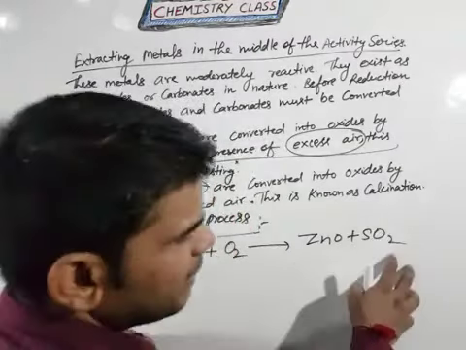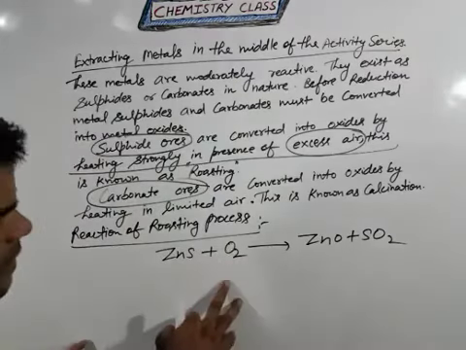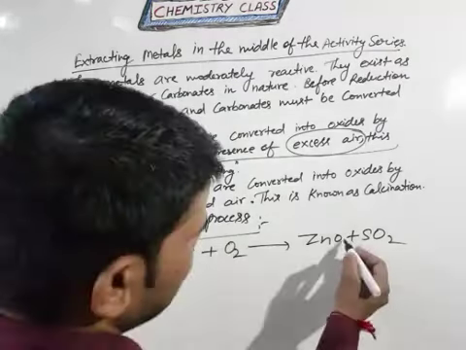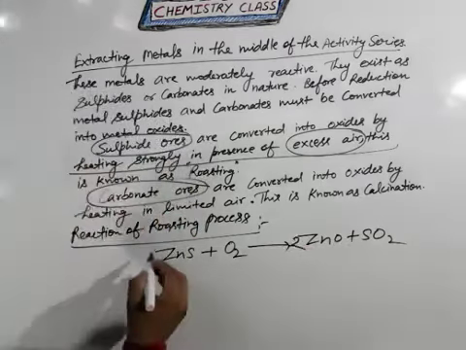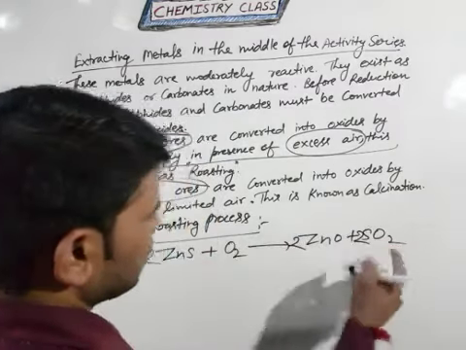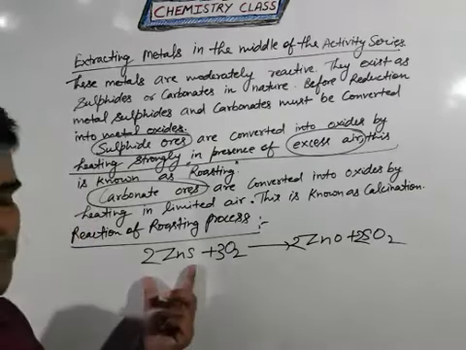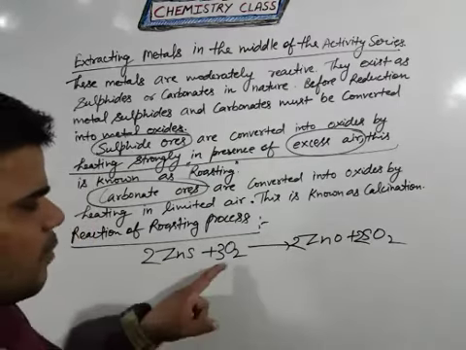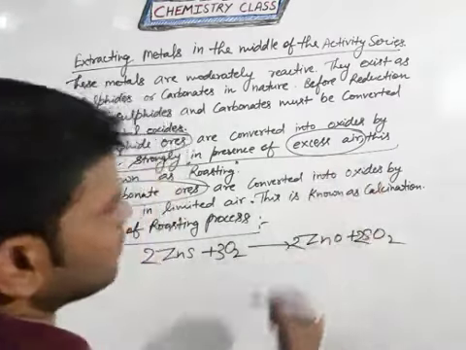Clear? Sulfur dioxide gas. In this case you can see the requirement of oxygen is in excess, because the oxygen is 1, that is an odd number, so multiply to make it even. Also the sulfur is 2. So finally you will get the balanced equation. As compared to the metal sulfide, the oxygen amount is more. So the keyword is excess air.